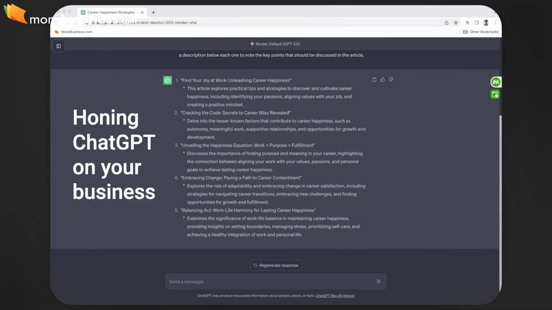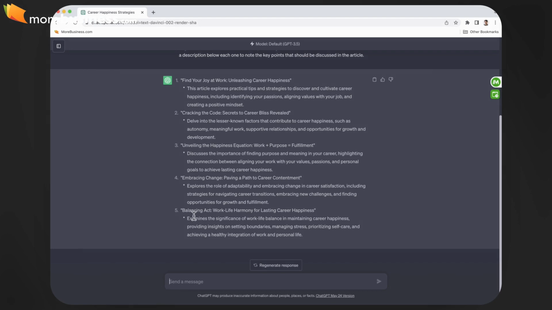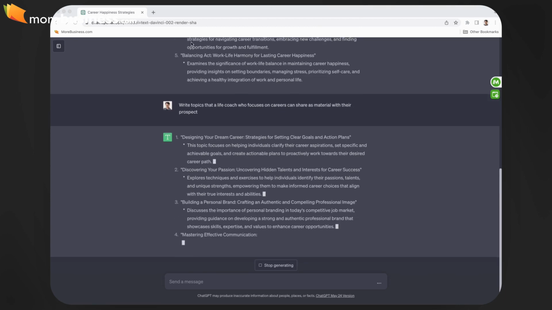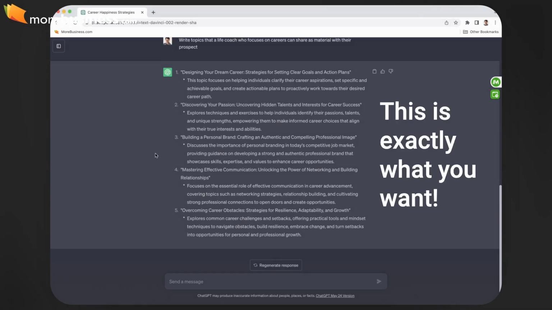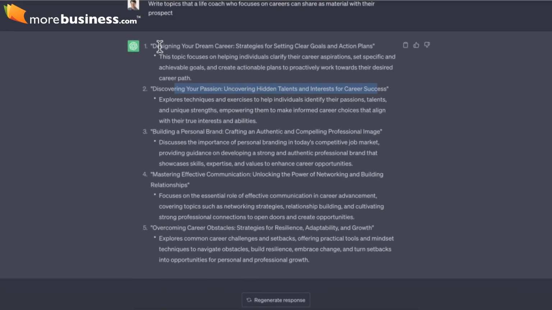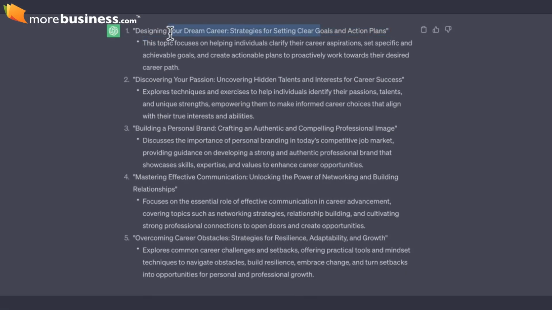I'm going to take this one step further and show you what you can do to get stuff that's very close to the type of business you have. So let's say one of the things you want to do is provide coaching clients some ideas on career transitions, things that they can focus on. And so what we want to do is give ChatGPT the note and get the answer to that. Look what it comes back with now. Much more focused things like building a personal brand, creating an authentic, compelling image, discovering your passion, designing your dream career up at the top, setting clear goals and action plans, overcoming career obstacles.